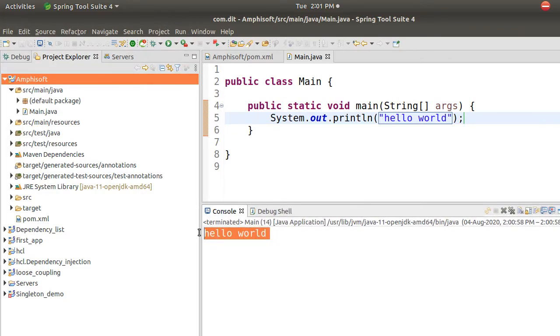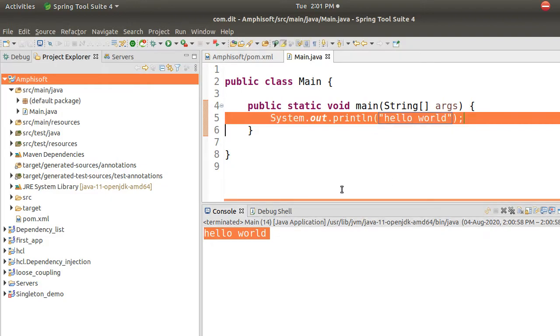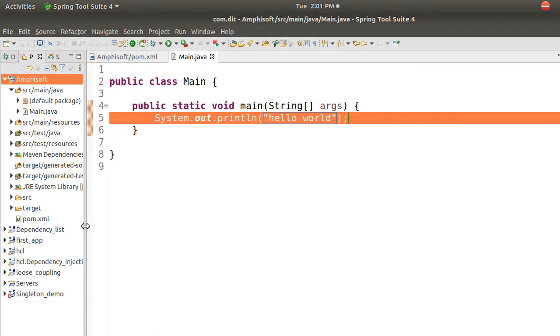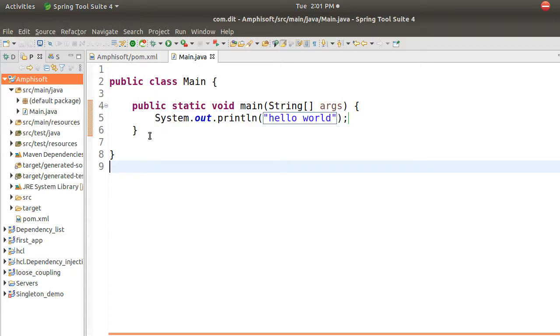So now what we did, we successfully did one Spring project, and in this Spring project I am printing hello world. So this is what we call hello world project. Now wait a minute, how do I trust it is a Java Spring project, right? How do I trust it? So I have to do some other things, right?